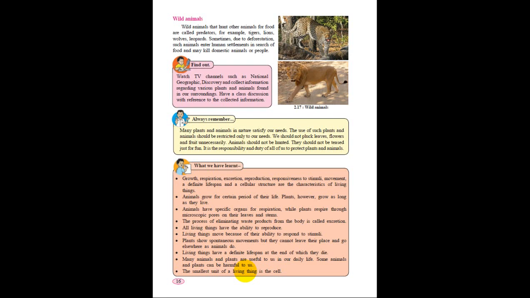So the smallest unit of a living thing is called a cell. What is a cell? A cell is the smallest unit of a living thing, and all living things are made up of cells. The unit part of your body is known as a cell.